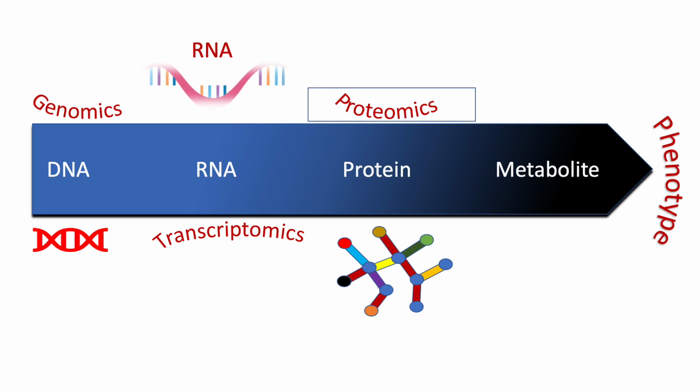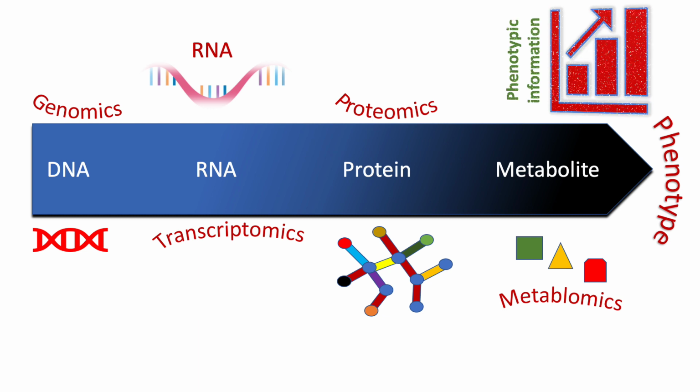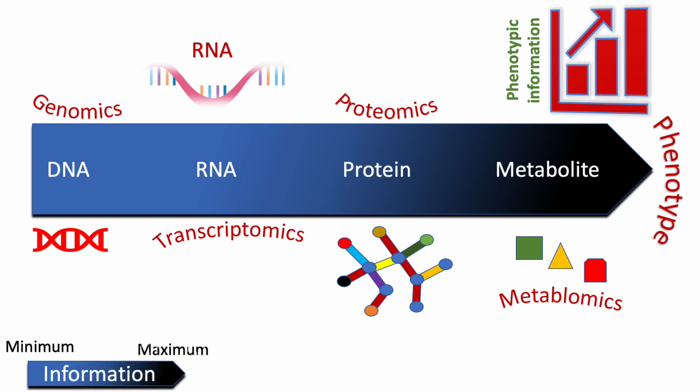Then after the proteome comes metabolomics. As we have talked about earlier, metabolites are produced by the metabolic processes occurring inside an organism, and together all these tiny molecules form the metabolome. Now, as we move from genomics to metabolomics, deeper information regarding the current state of an organism can be assessed.